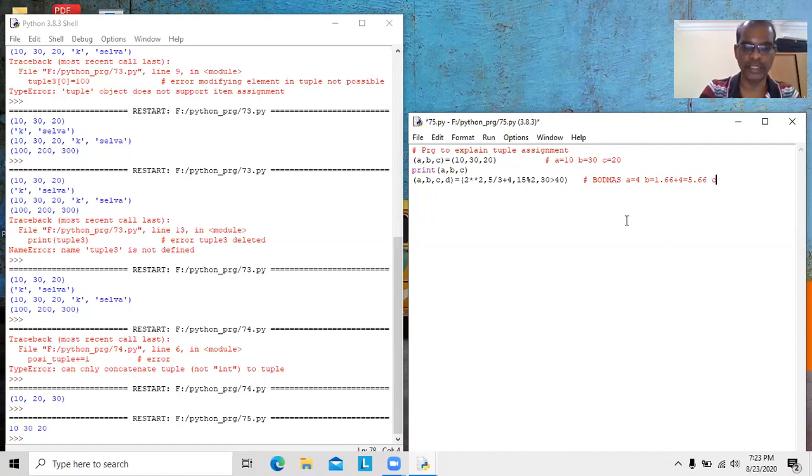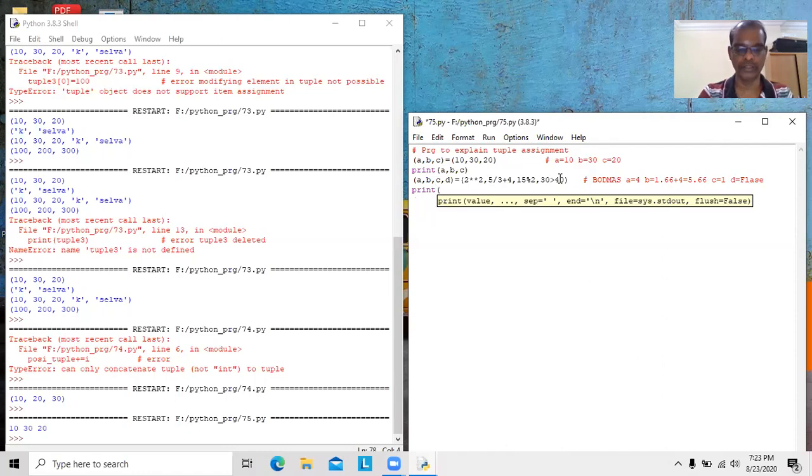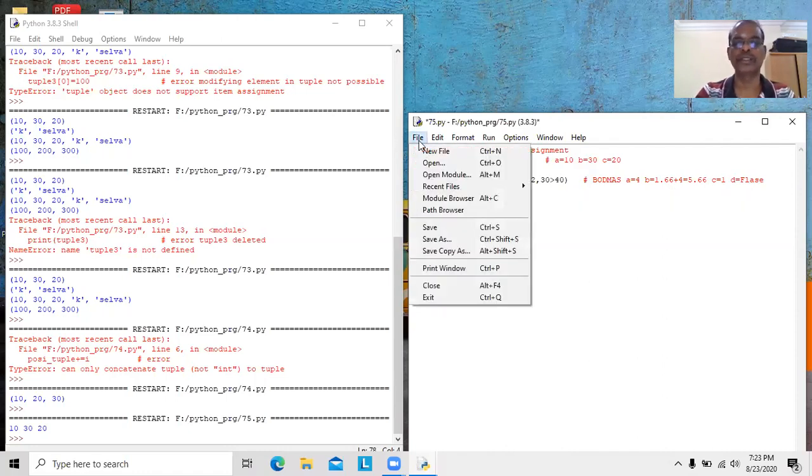Then B will be assigned with 5.66. Then C: here we are having only one operator, no need to apply the BODMAS rule. So 15 modulus 2. 7 2s are 14. The remainder will be 1. That 1 will be assigned to C. Here D is there. 30 greater than 40. It is false. In this case, False will be assigned to D. So False is also a value. Now we will see print A, B, C, D. We will save the program and then run the program.